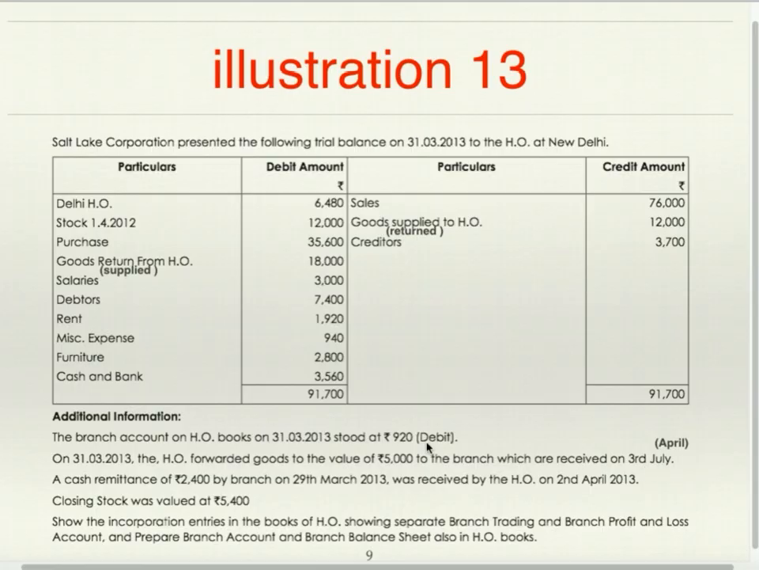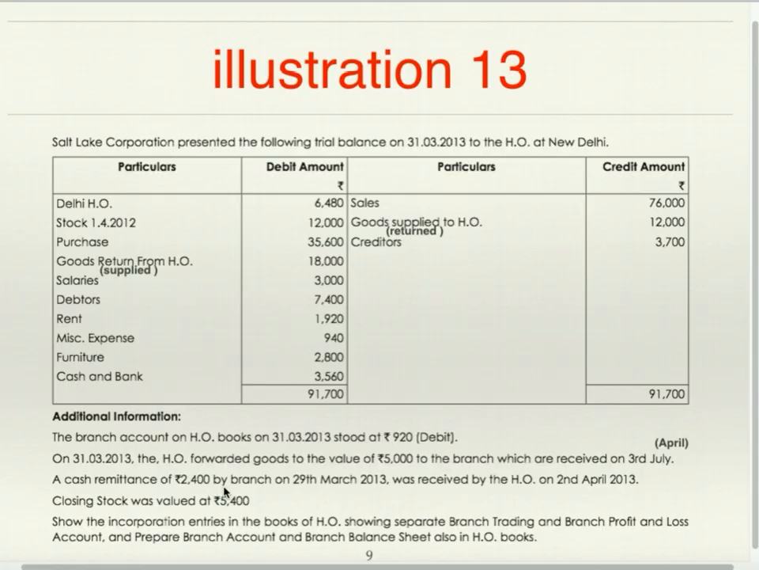Mostly it will not take so much time to receive the goods. March end it has transferred. So this might be 3rd of April and not 3rd of July. That might be a printing mistake. But anyway, if it is July, we'll assume that it is received in April. But even if it is received in July, the entry to be passed at the year end will be goods in transit account is to be debited. Goods transferred by head office which has not been received by branch.